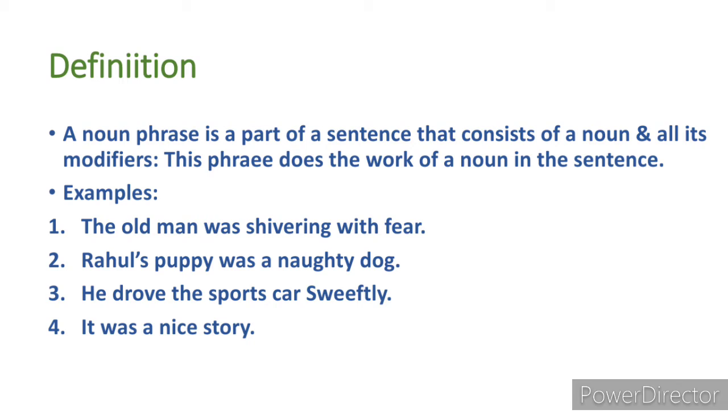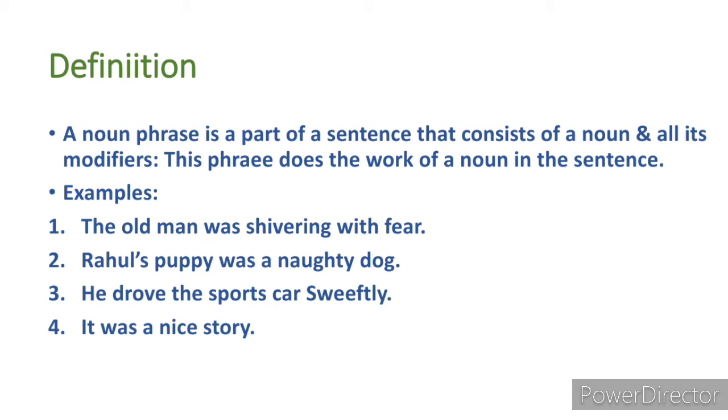So my dear children, first of all we are going to learn about noun phrase. Let us see what a noun phrase is. Here is the definition of noun phrase. A noun phrase is a part of a sentence that consists of a noun and all its modifiers. This phrase does the work of a noun in the sentence. Basically, a noun phrase is always a noun with all its modifiers. There must be a noun and along with that there may be some modifiers, meaning the words which are along with the noun.